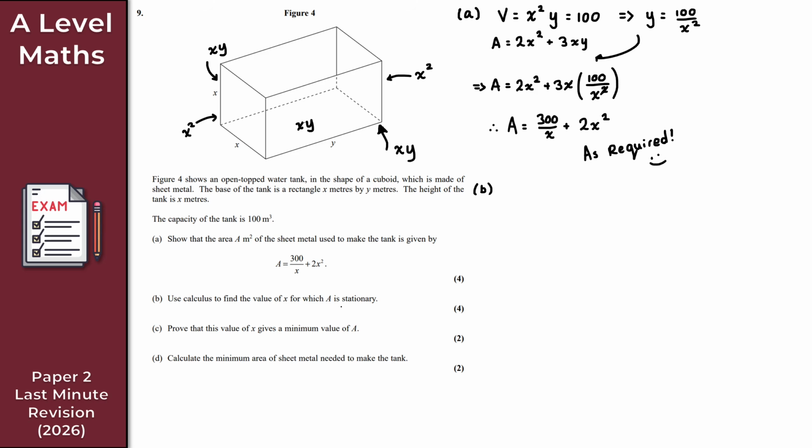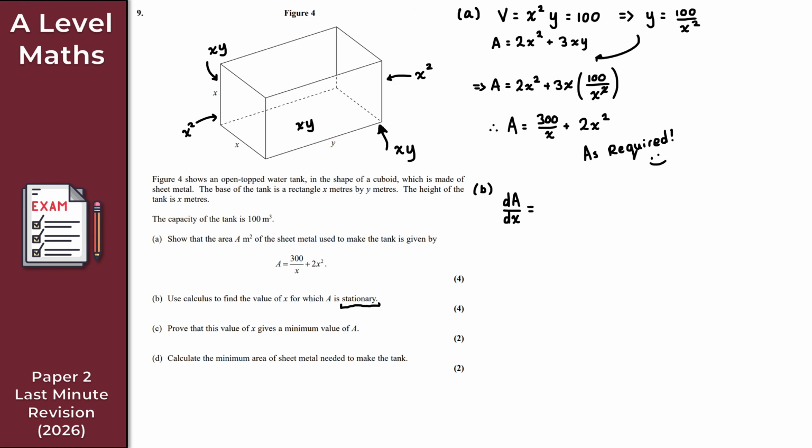So as soon as I see this phrase here, stationary, I'm thinking of the first derivative being equal to 0, right? So what I want to do here is differentiate A with respect to x. So what we want here is dA by dx. So what is that? Well, just go term by term.